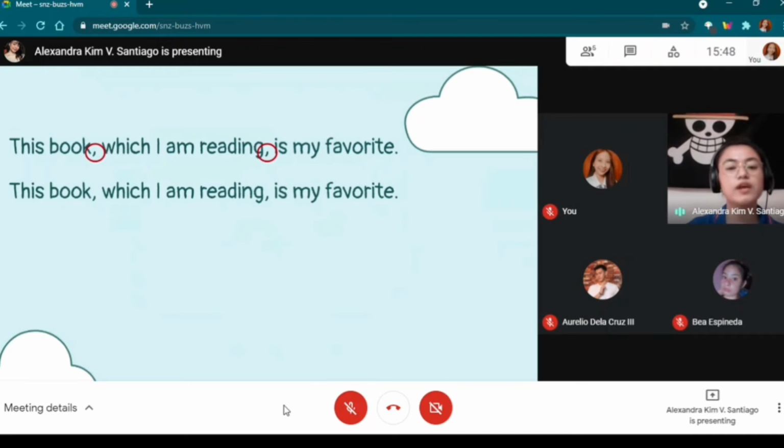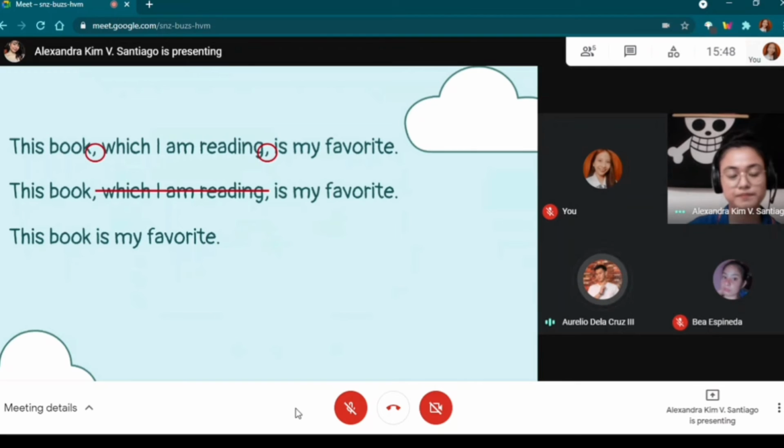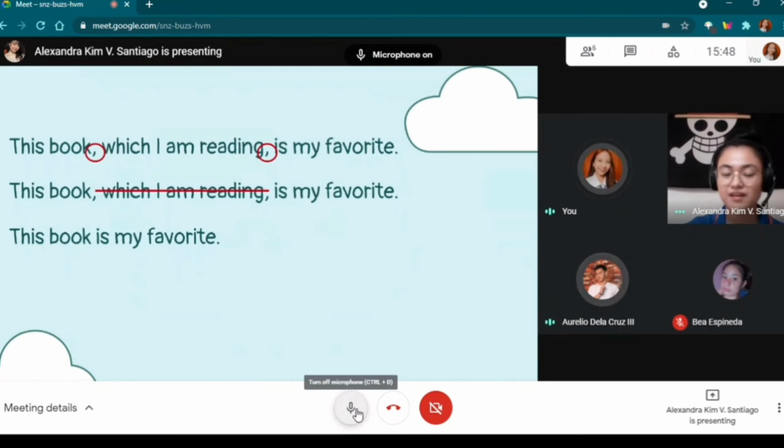So, earlier we tried to remove the relative clause in the sentence. Let's do the same here. So, let's remove it. We'll end up with this book is my favorite. Do you think that sentence is acceptable? Yes or no? Yes po, ma'am. Yes, why? How can you say so, Mr. De La Cruz? Because it refers to the book which is your favorite po. But even if it is removed, it doesn't matter. Therefore, it just adds additional information po.